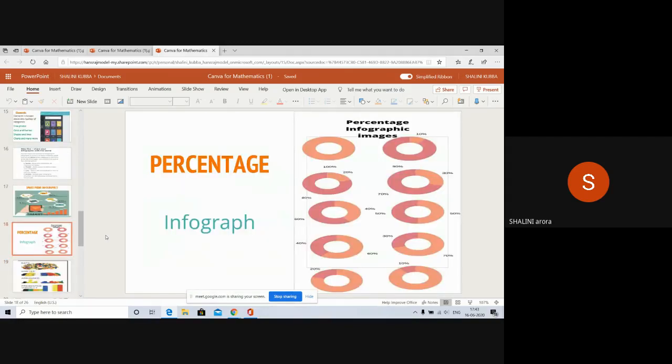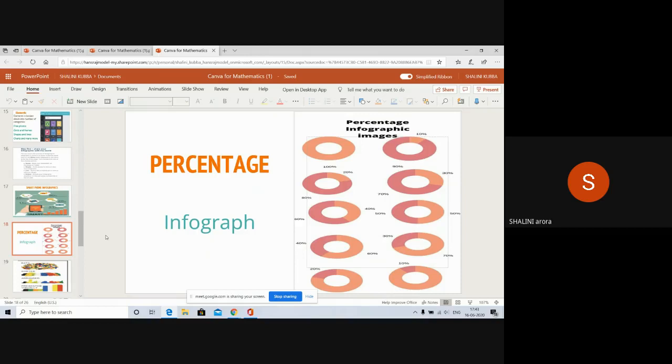Now I have made some infographics on our subject also, like maths, and from different classes, like percentage. Percentage is taught in 6th, 7th, 8th. So I have made an infographic on percentage. Here you can see the percentage I have shown through various rings. You can call them donuts also. Students will understand with the word donut.